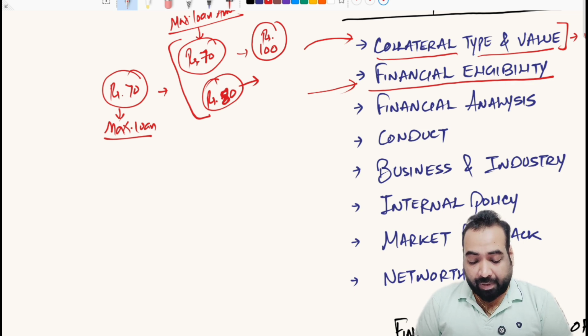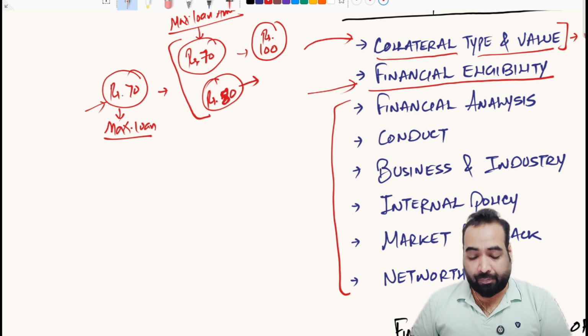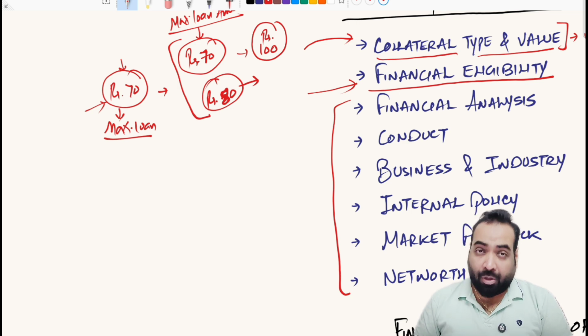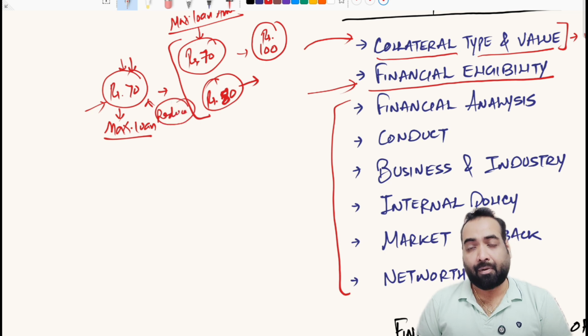This amount can further reduce. Remember that if we study all these factors, even if all of them are positive, they cannot increase the loan amount beyond 70 rupees. They can only contribute to fix this loan amount of 70 rupees for the client, or further reduce it based on the various risks involved.